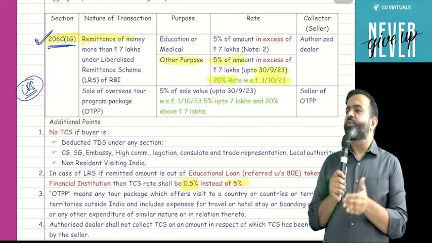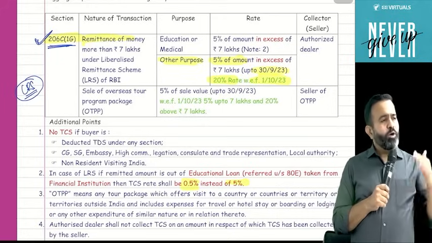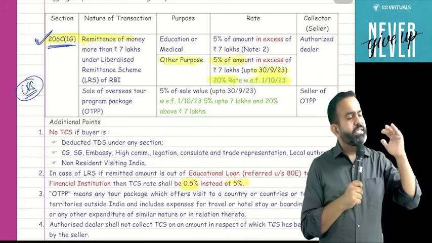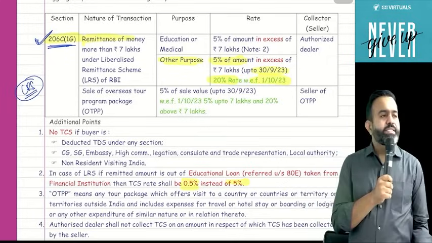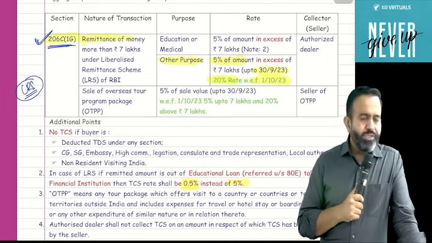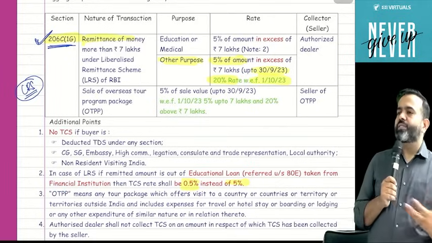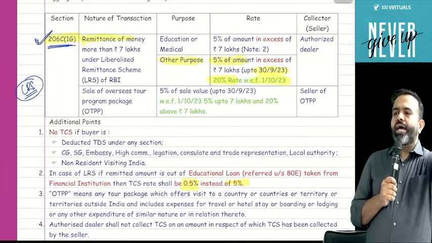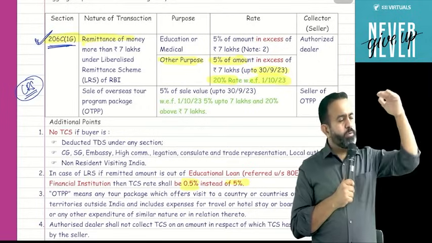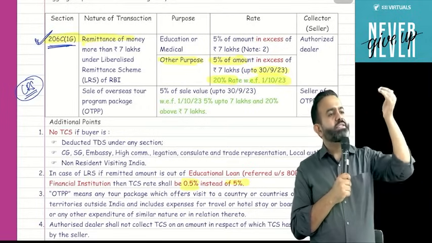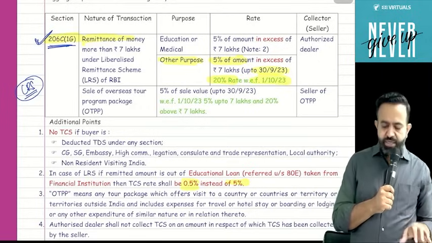But on or after 1st October 2023, if your package is up to 7 lakh, then the TCS rate is 5%, but if the package is more than 7 lakh, then the TCS rate is 20%. For example, I purchased that package from Thomas Cook or MakeMyTrip, and I have paid an amount of 10 lakh. Then TCS is applicable: up to 7 lakh, 5%, and in excess of 7 lakh, a 20% TCS rate. This is the amendment in this section.